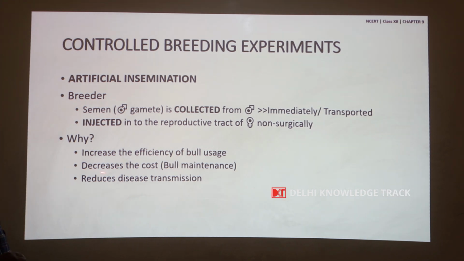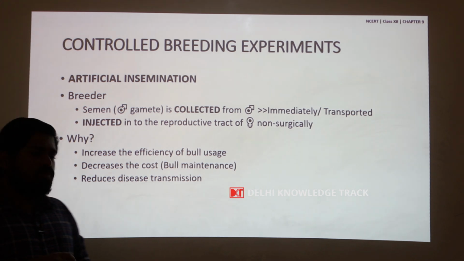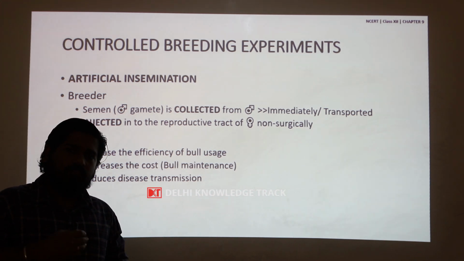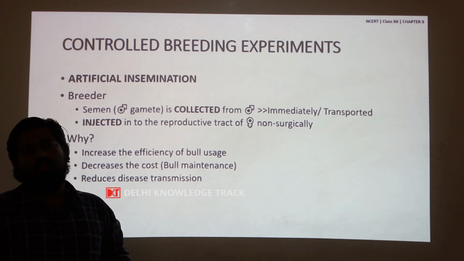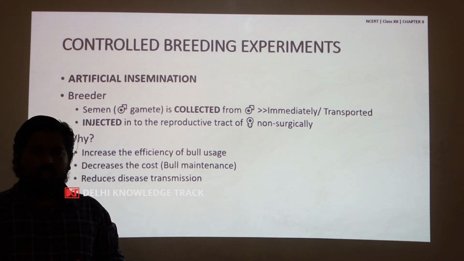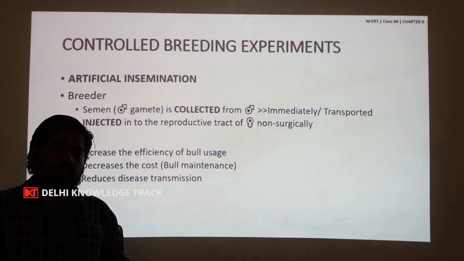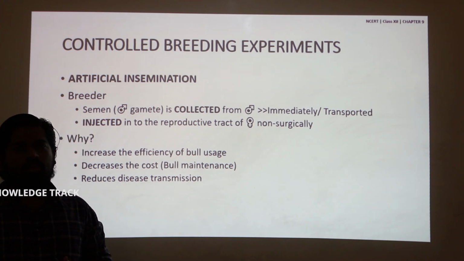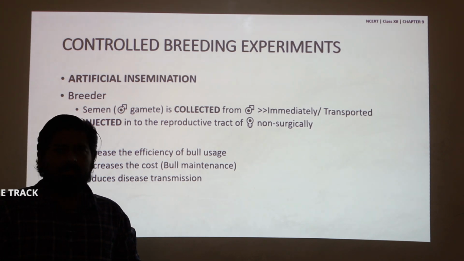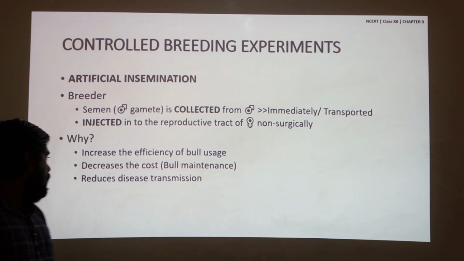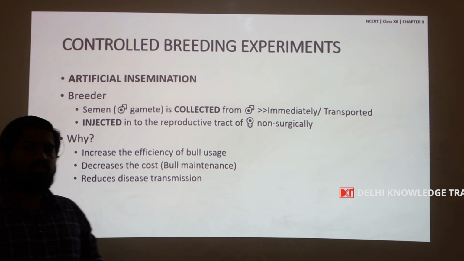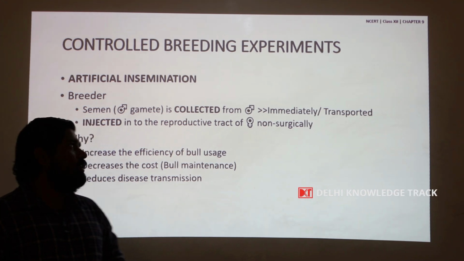And secondly, it decreases the bull maintenance cost. Maintaining a bull is a costly affair, because when compared to cows, a bull consumes a lot of feed and fodder, and handling a bull is difficult, because comparatively it is more ferocious than a cow. And artificial insemination reduces the disease transmission which would have occurred through natural mating.